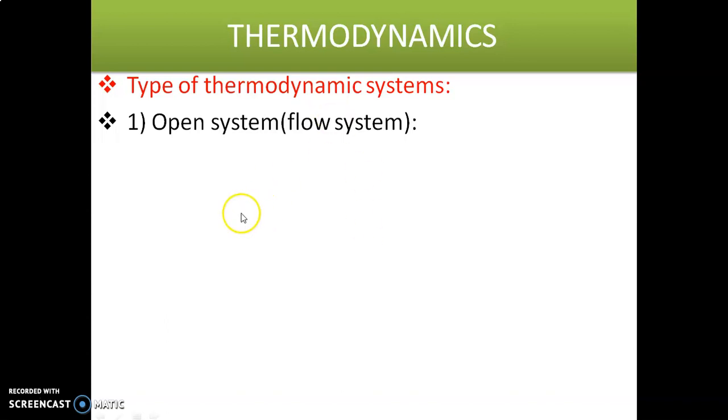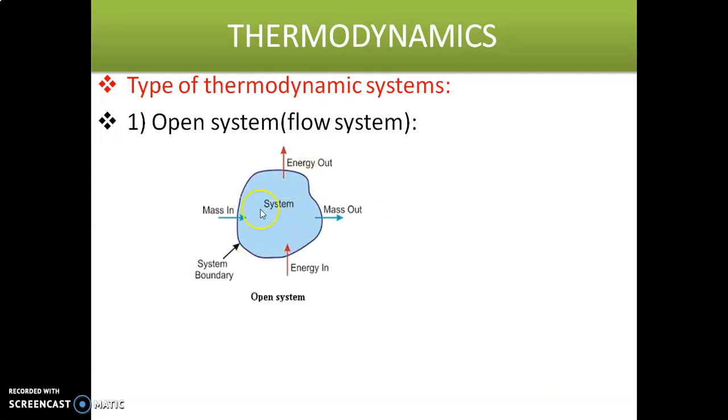All of you see this diagram. We are considering this as a system, taking some part of the universe, and we call it the system.